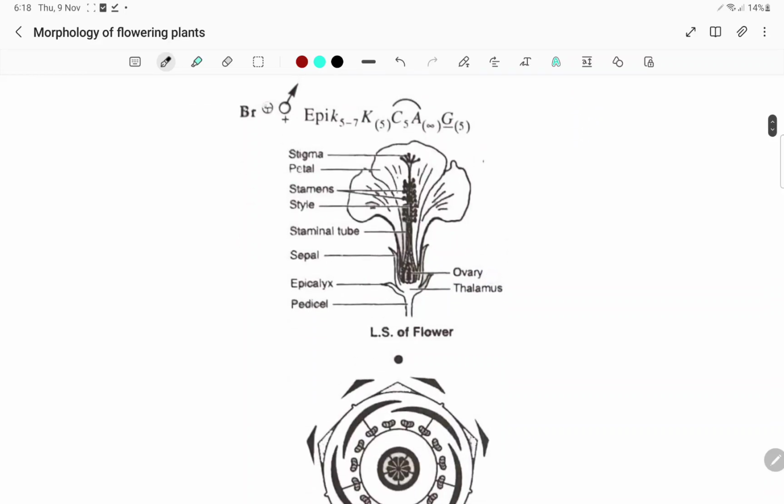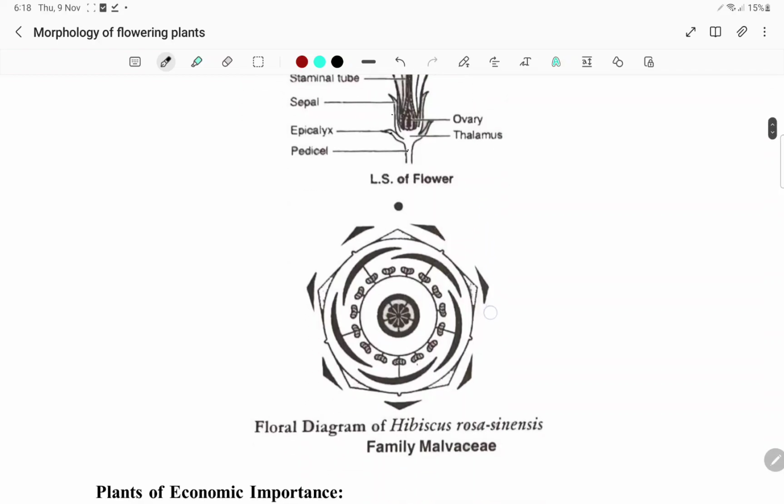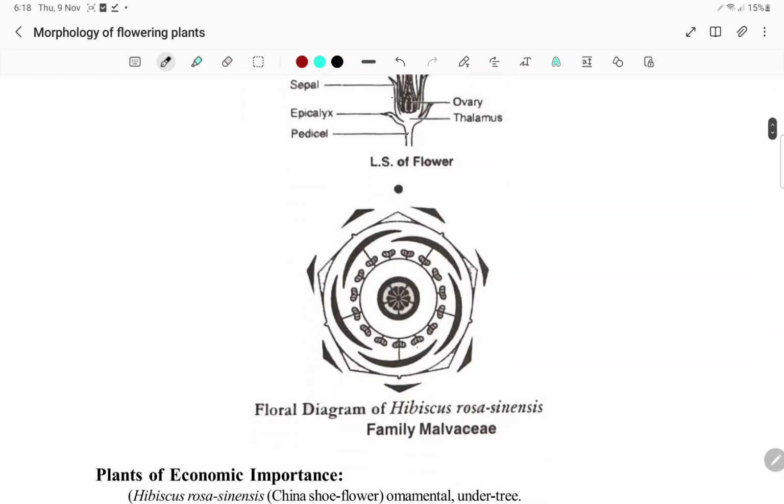This is hibiscus. You can see the pedicel, epicalyx, and we have the sepals, calyx, and these are the petals, twisted aestivation, and here we have the staminal tube, pentafid carpel, and here you can see the floral diagram.